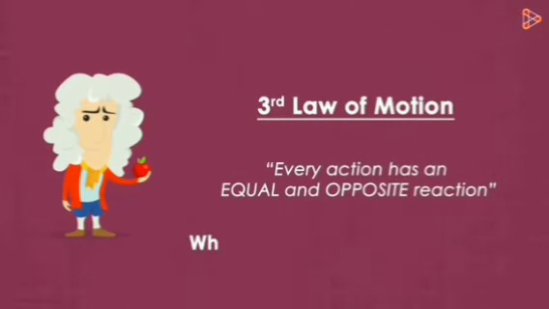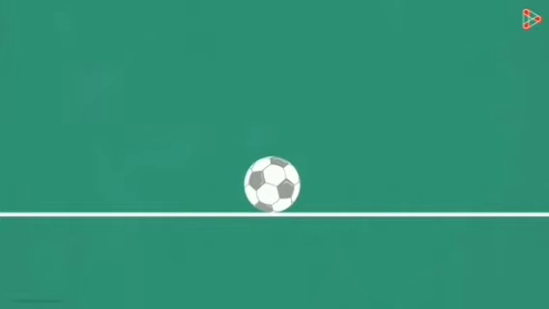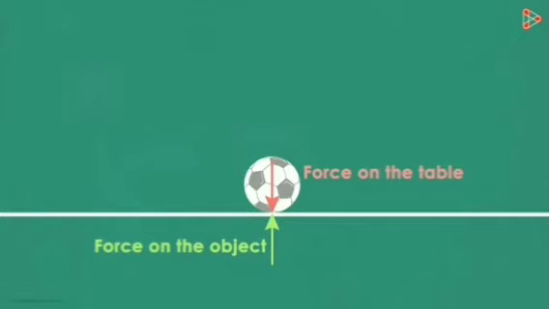Third law of motion. Every action has an equal and opposite reaction. What happens when two objects interact with each other? Let us consider a ball is placed on the table. So the ball exerts a force on the table. At the same time, the table exerts a force on the object or ball. Here the force on the table is called action force, and the force exerted on the ball by the table is called reaction force.